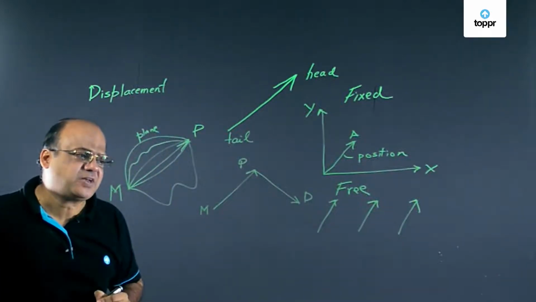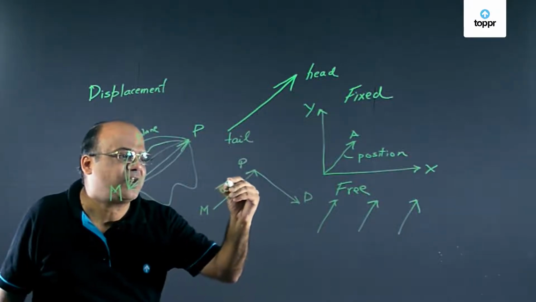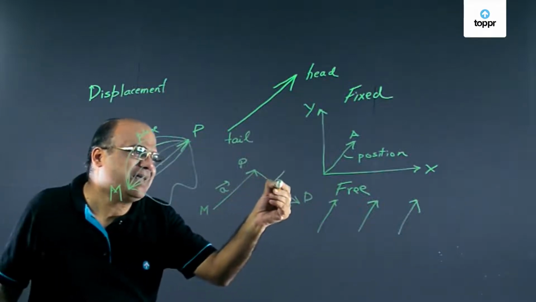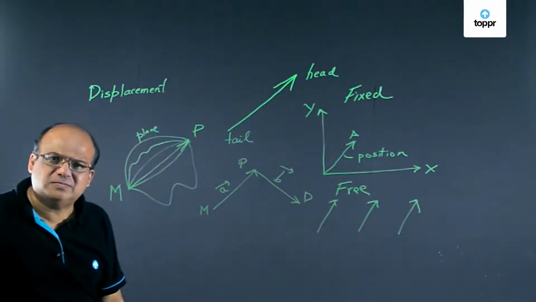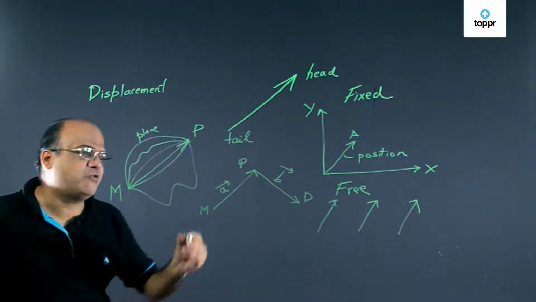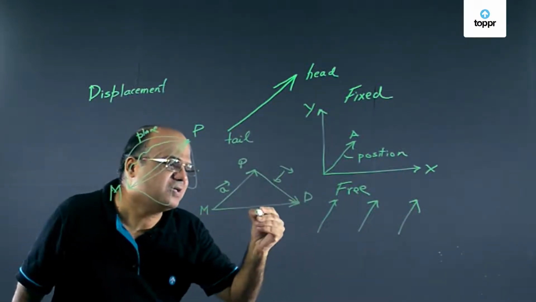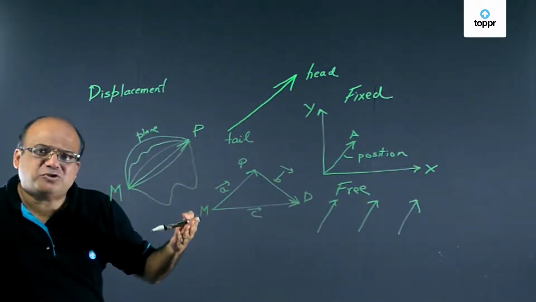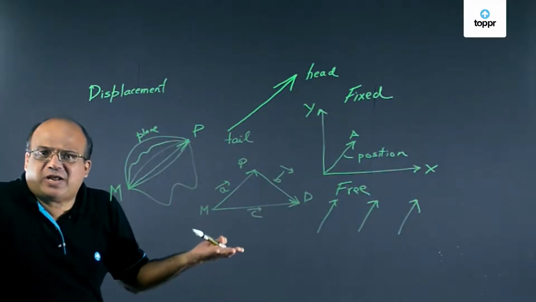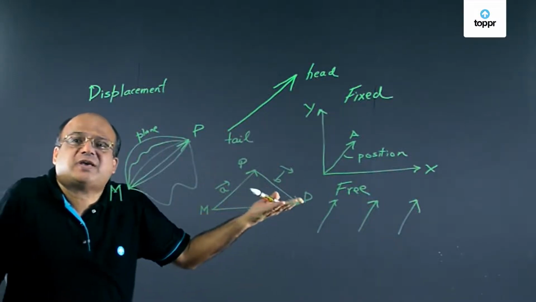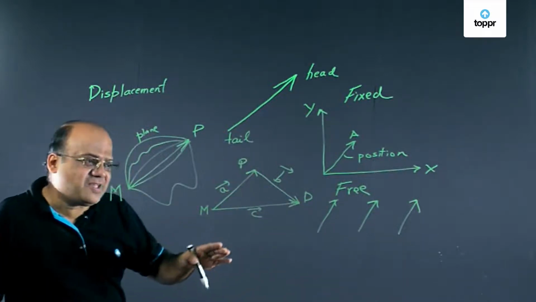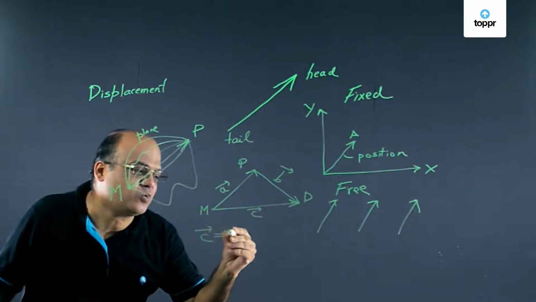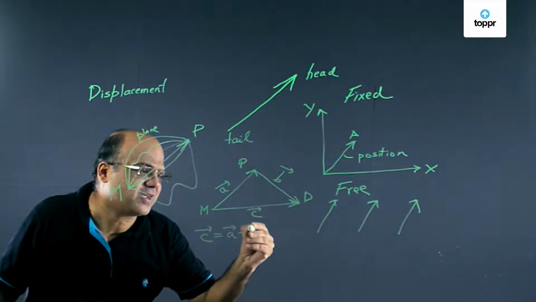The first displacement vector is Mumbai to Pune. Let me call it A vector. The next displacement vector is Pune to Delhi. So that is B vector. And what is the overall result? I move from Mumbai to Delhi. This is the resultant. If somebody wants to meet me in Delhi and I don't get a direct flight to Delhi, then I can go to Pune, and from Pune I take a flight to Delhi. The result is I move from Mumbai to Delhi. Therefore, C vector is equal to A vector plus B vector.